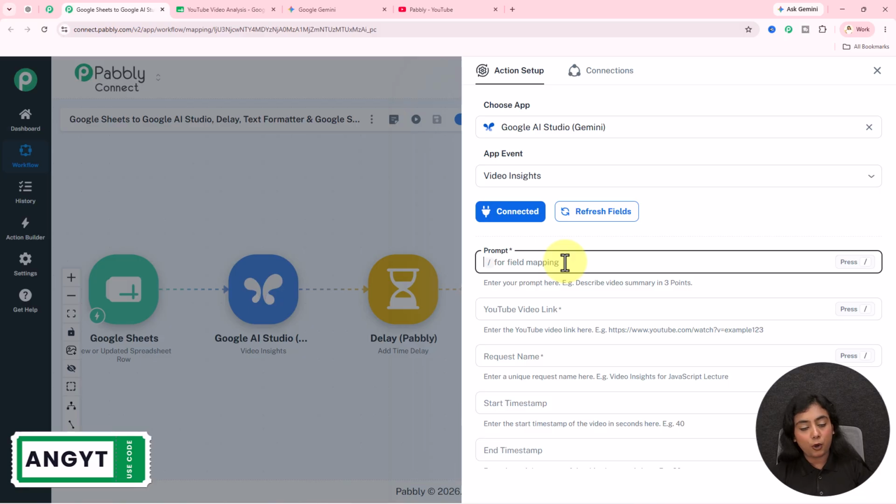Now you have to enter the prompt, the text that you actually want with this video link. Now, I want a lot of things, but if you want a specific thing, like if you want that for your own YouTube video, you want the insights, so the prompt is going to be tailored to that. But my case is that I am analyzing my competitors' videos. Okay, I want to see the content that they have created, if they have good views on that. So that means the content is working correctly. But I want the insights, like if there are any improvements that can be done in the video, so that I don't have to actually see the entire video. Everything will be analyzed from Gemini's side only.